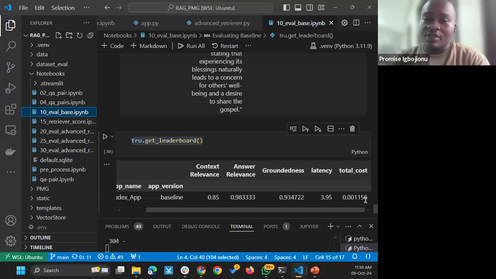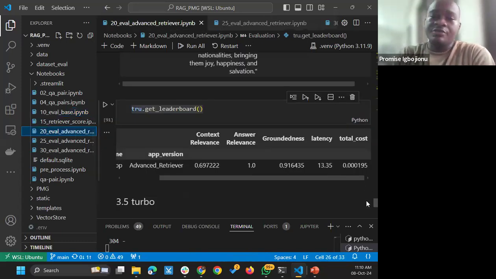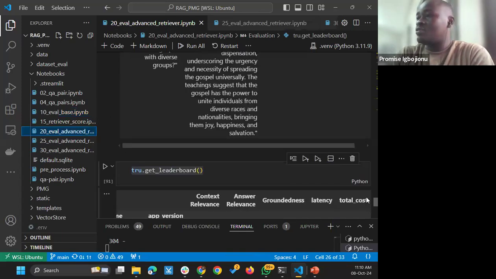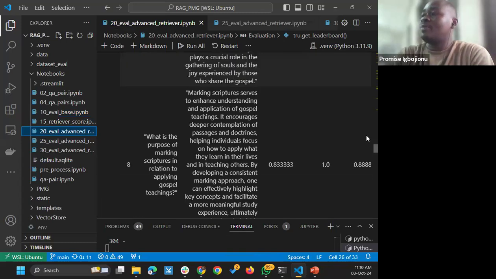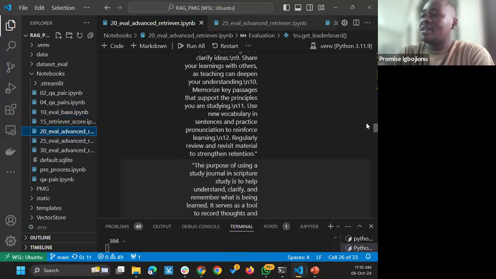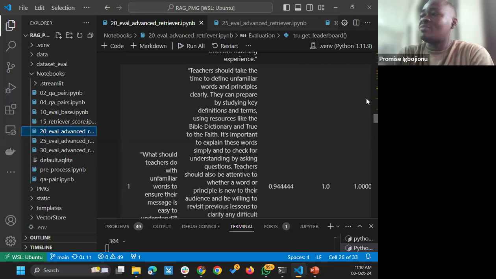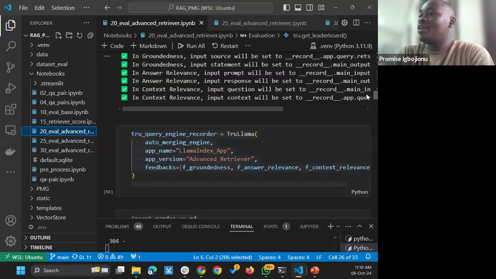I thought about ways to improve this baseline, and I thought, okay, probably we could improve the context relevance, which is basically the retrieved contents. And so I was able to think of ways to improve that, and I worked on using the auto-merging retrieval technique to run my documents, my data, and then see how best that context relevance could be improved.